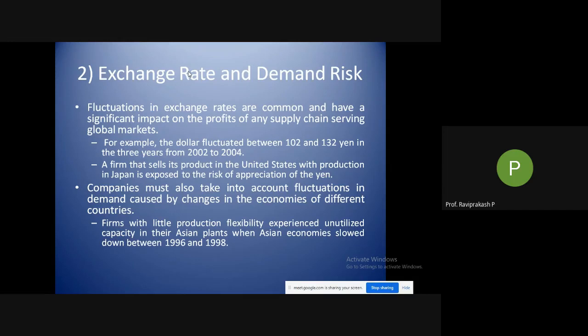The companies must also take into account fluctuations in demand caused by changes in the economies of different countries. So that is what I explained. Again, in some sectors like the pharma industry, it is not just medicines, it could be anything. It could be companies producing masks, sanitizers, or drugs very much related to COVID, like remdesivir.